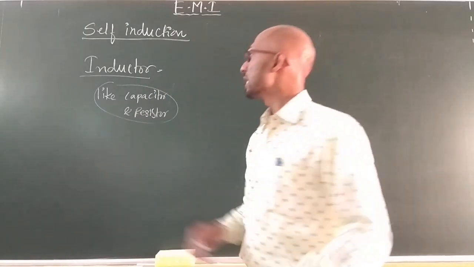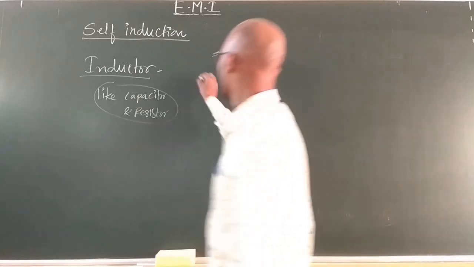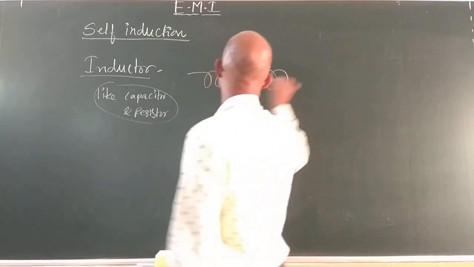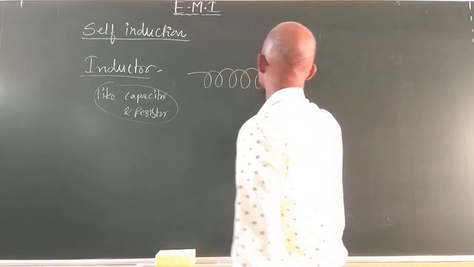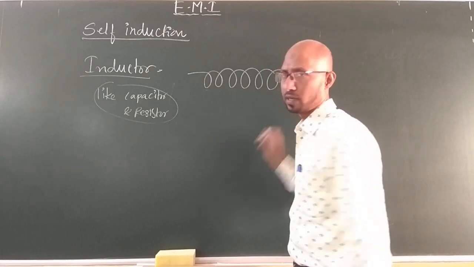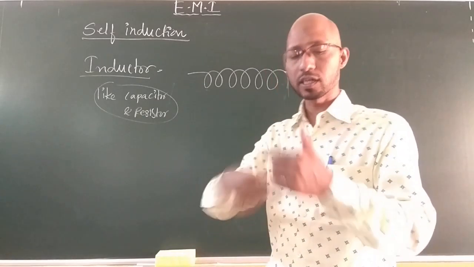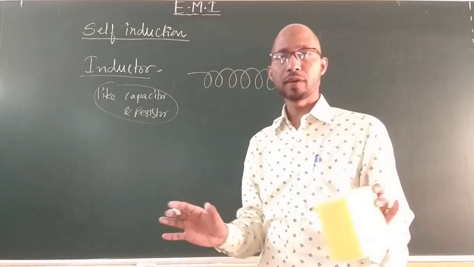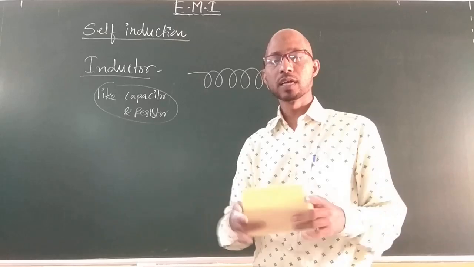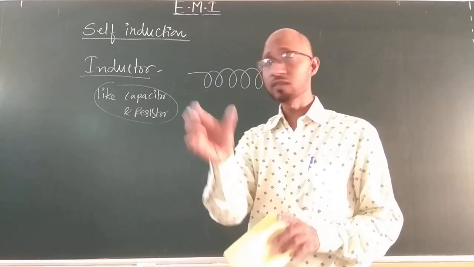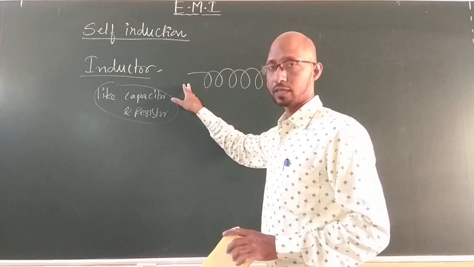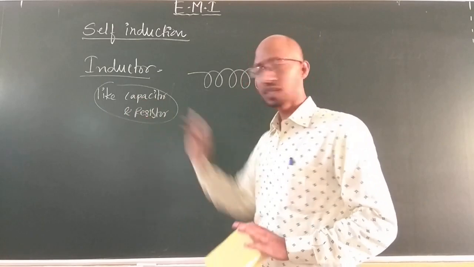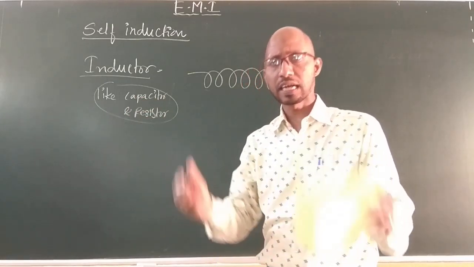Now how does it look? An inductor consists of a number of turns wound on an air core, meaning there is only air. For example, I take this, I wind the coil around it, I form an inductor, then I remove this duster from that point. What happened? I got only a coil. This coil I call an inductor. It means an inductor is another component like capacitors and resistors, commonly used in electronic circuits.